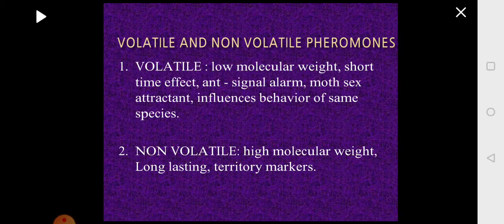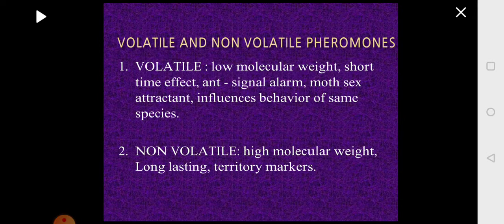The second type is non-volatile, where you have chemical substances which have high molecular weight, and this generally has a long-lasting effect, which will be seen in wild animals where they have to mark their territory. Generally, animals living in the wild select a suitable, convenient place which has food resources and where they can guard their young ones.